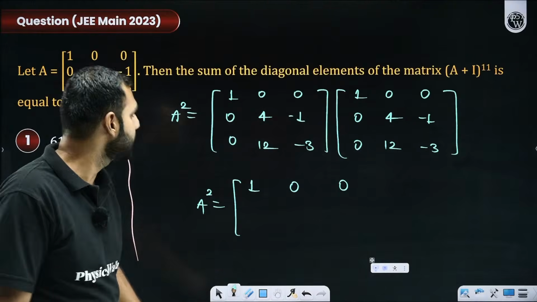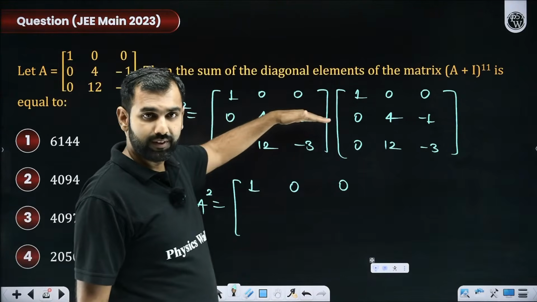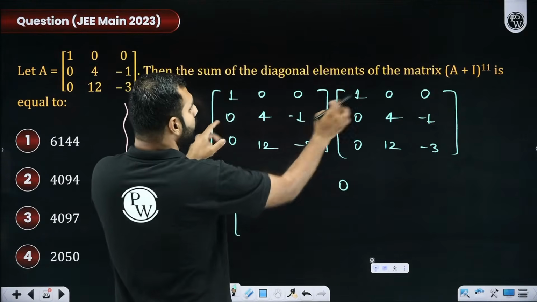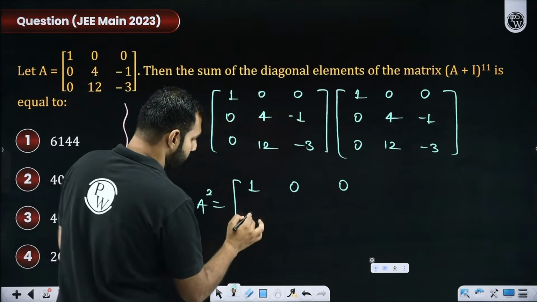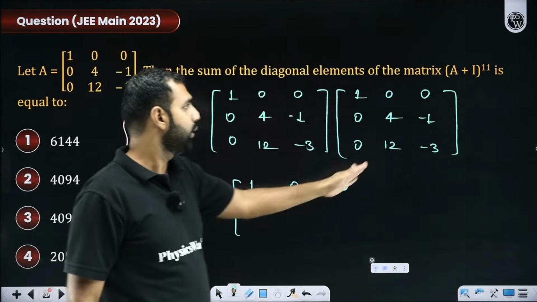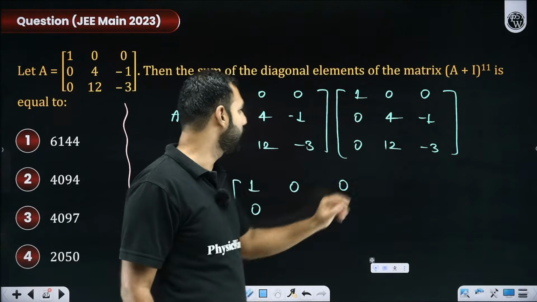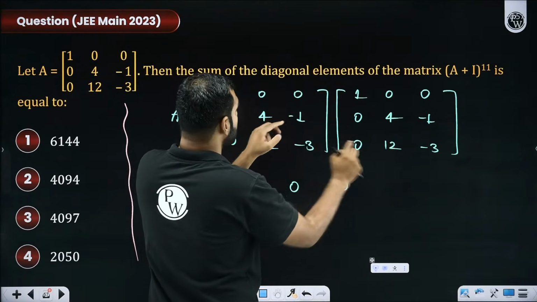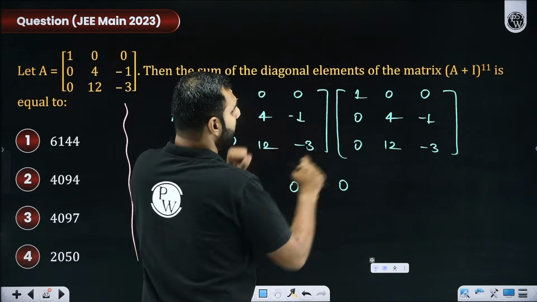Everybody comfortably getting it? Then 0, 4, minus 1, second row with first column. So 0, 0, 0. So that's 0. Then 0, 4, minus 1 with second column 0, 4, 12. So 0 into 0, 0, 4 into 4, 16, and this is minus 12.